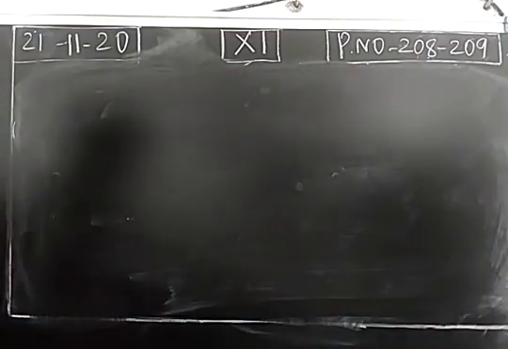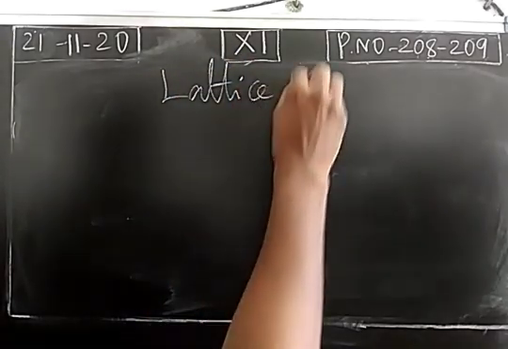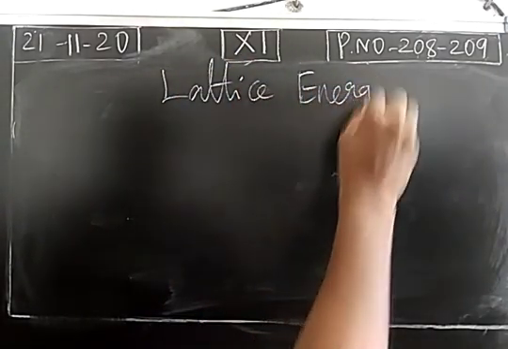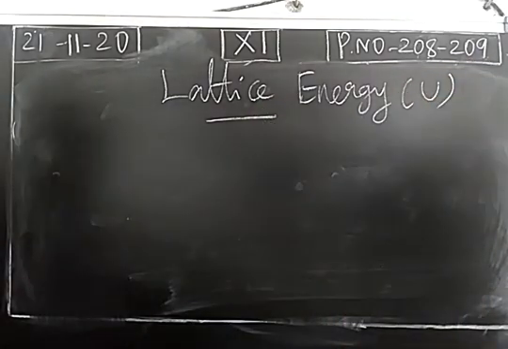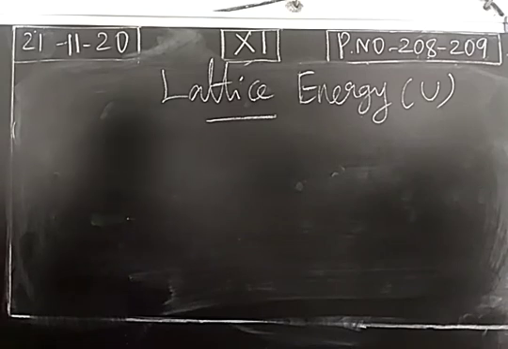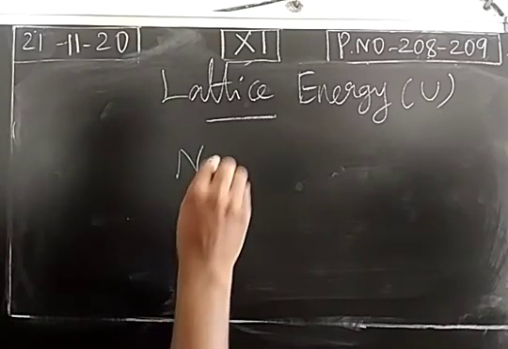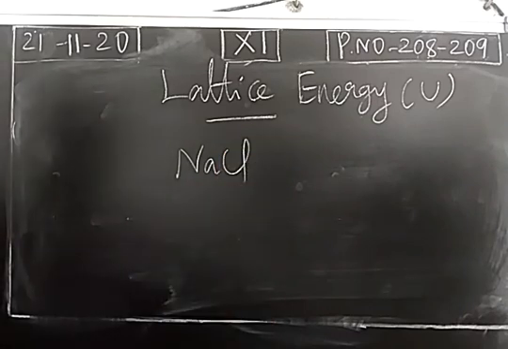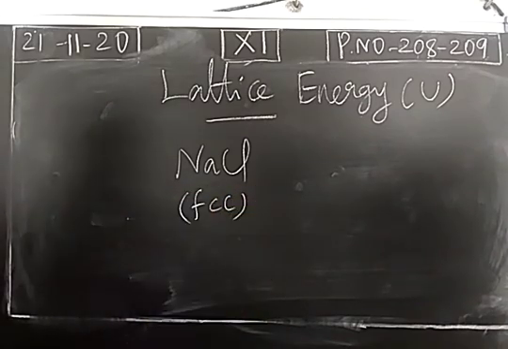Next one, lattice energy. The symbol is U. Like internal energy, for lattice energy also we use the symbol U. Consider an ionic crystal, sodium chloride. The structure of crystals will be discussed in 12th standard. It has an FCC structure, face-centered cubic structure.